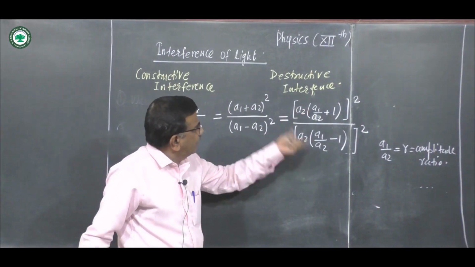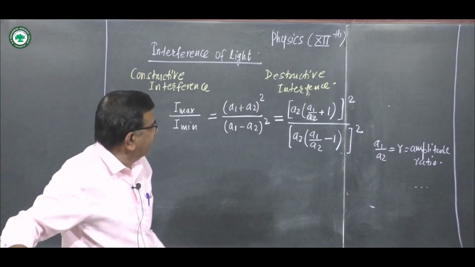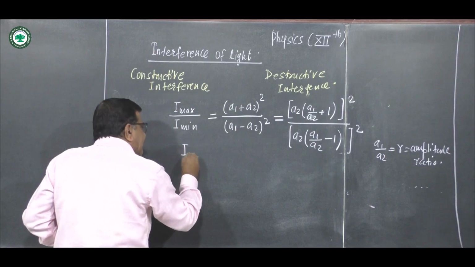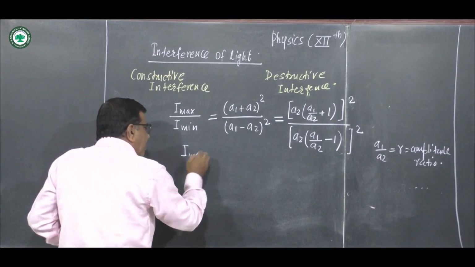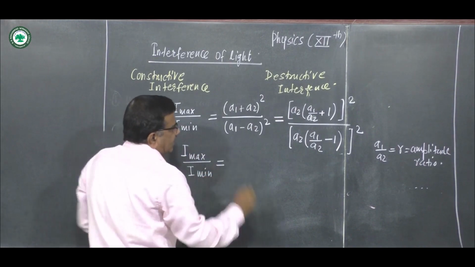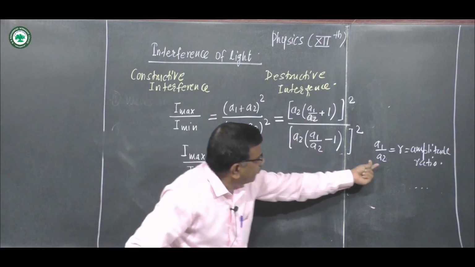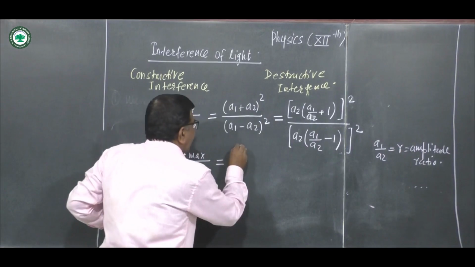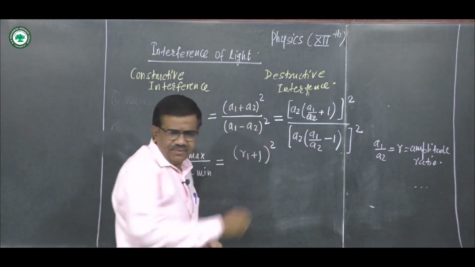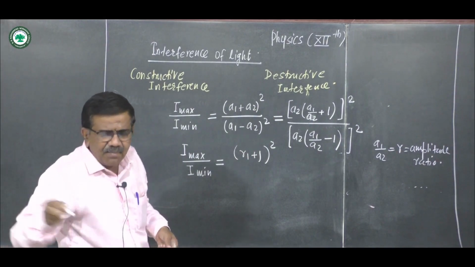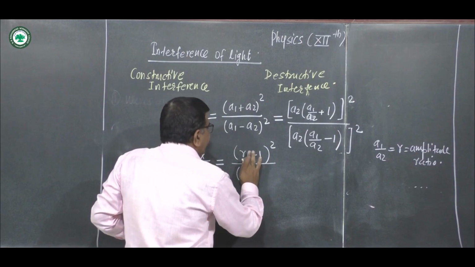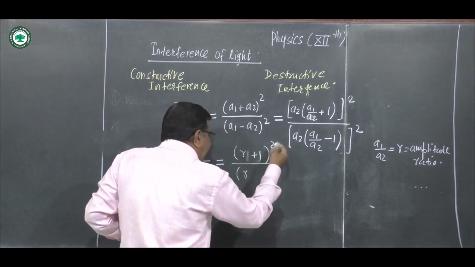Again here this A2 gets cancelled and we write I max to I minimum as R plus 1 bracket square divided by R minus 1 bracket square.